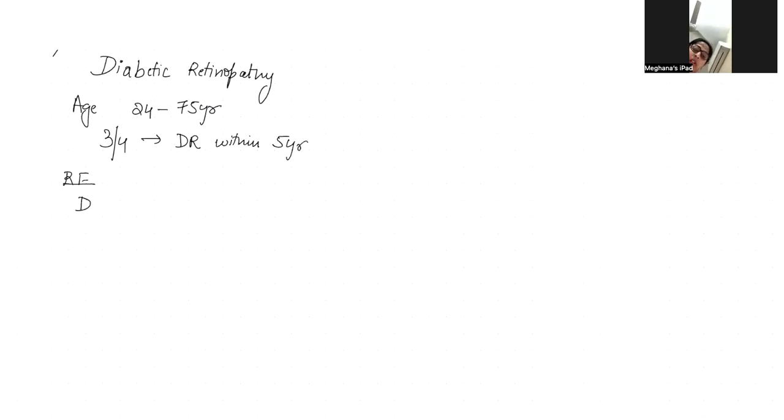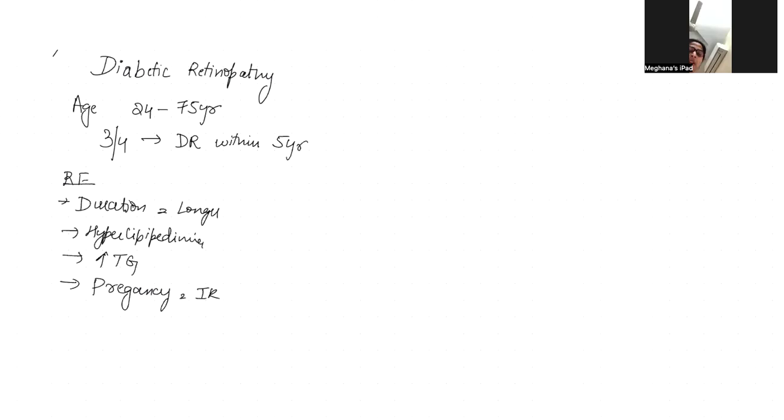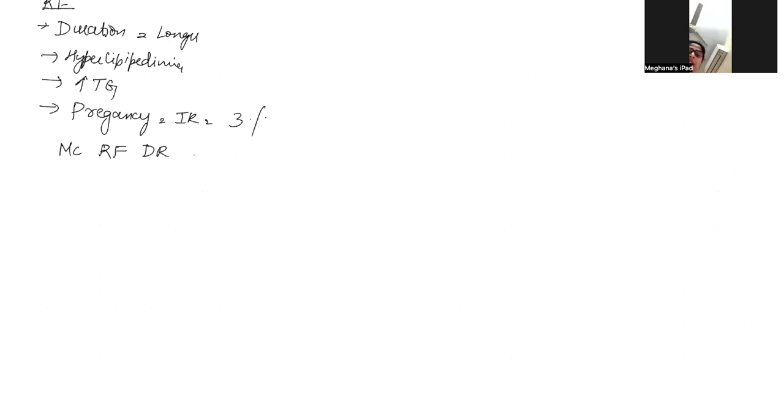Hyperlipidemia, hypertriglyceridemia, pregnancy, when a previously diagnosed diabetic woman is pregnant, with an incidence rate of 3%. So the most common risk factor for developing diabetic retinopathy would be the duration, the previous diabetic status of a pregnant woman, and altered metabolic functions. The best answer would be duration.